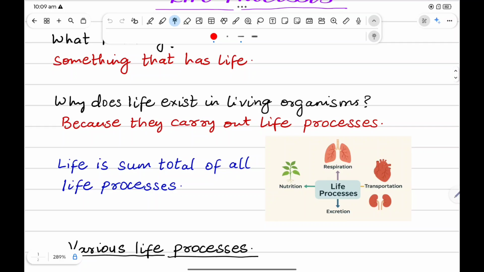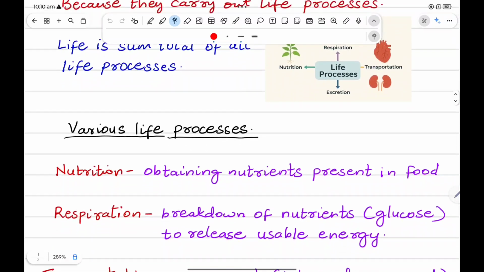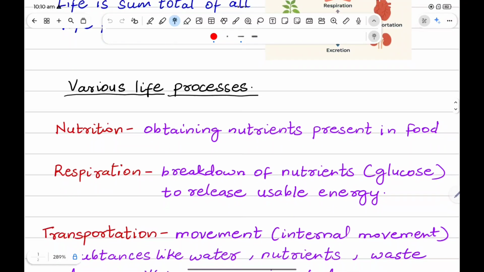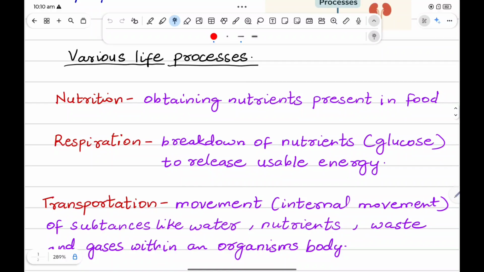So a living organism will carry out nutrition plus respiration plus transportation plus excretion all together so that life should exist in that living organism. And which are the various life processes which are shown by living organisms? Yes, number one, nutrition. Nutrition is the process of obtaining nutrients which are present inside the food. Next, respiration. Respiration is the breakdown of nutrients, for example, glucose, to release energy.